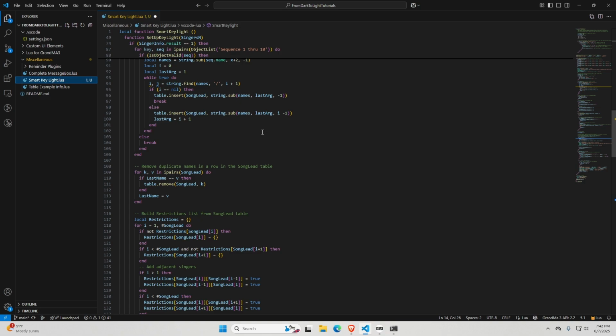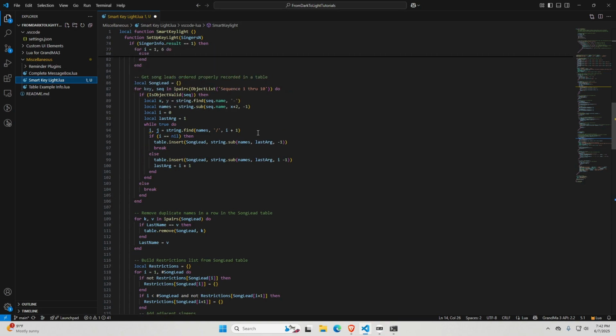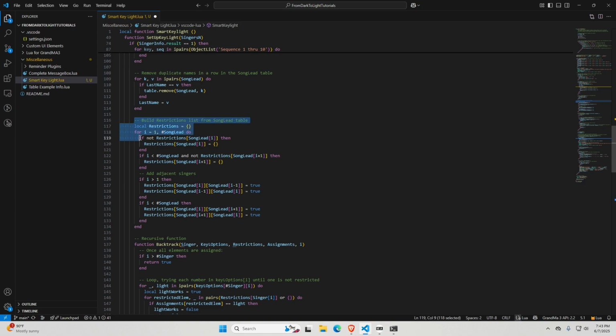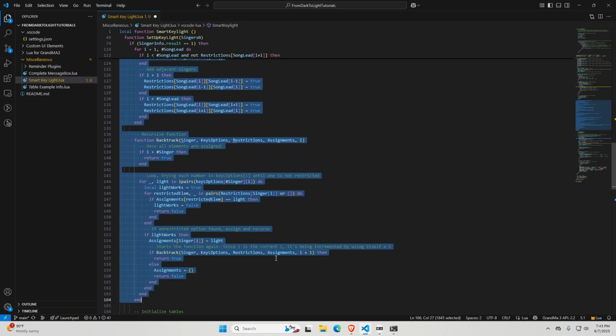So to do that, I asked Grok to give me an algorithm that would sort this table based on that table and so on. And I didn't put any MA3 API into this. I was not asking it to deal with MA3 stuff. I just gave it specifically, I have this table, sort this one based on this one. And I mean, I don't remember exactly how I said it, but I gave it this prompt and it gave me back an algorithm. And it's this part from here to,